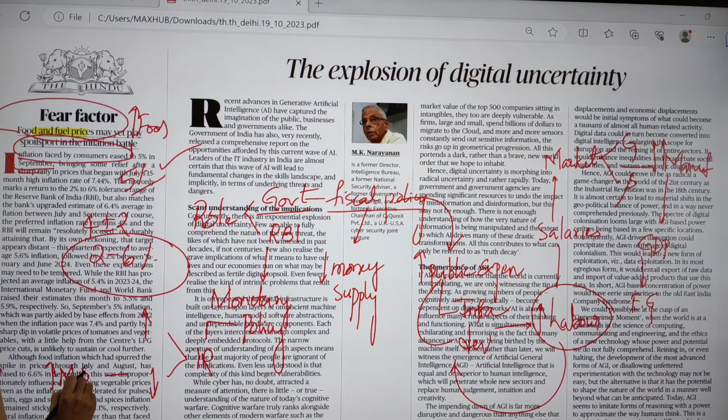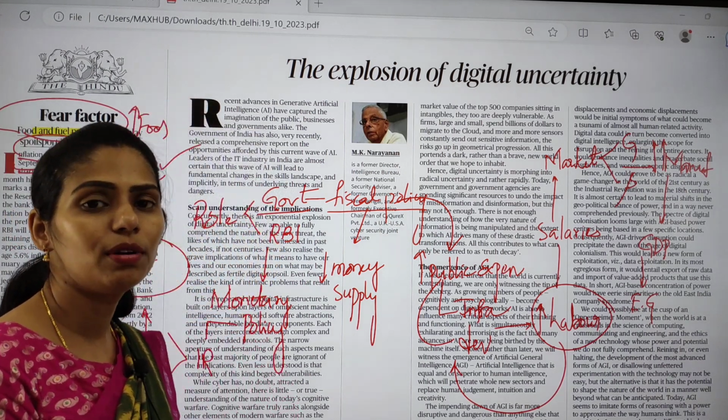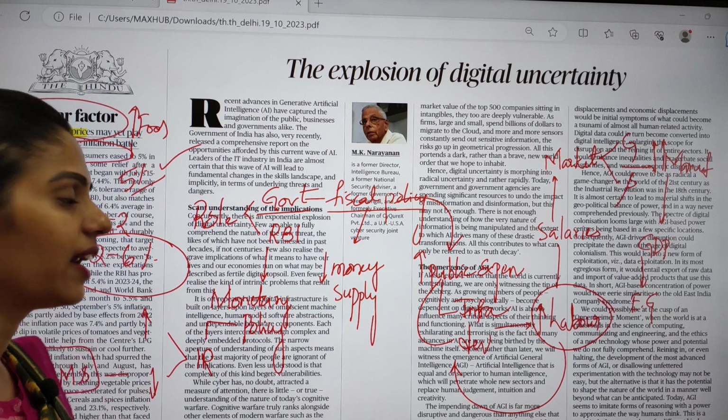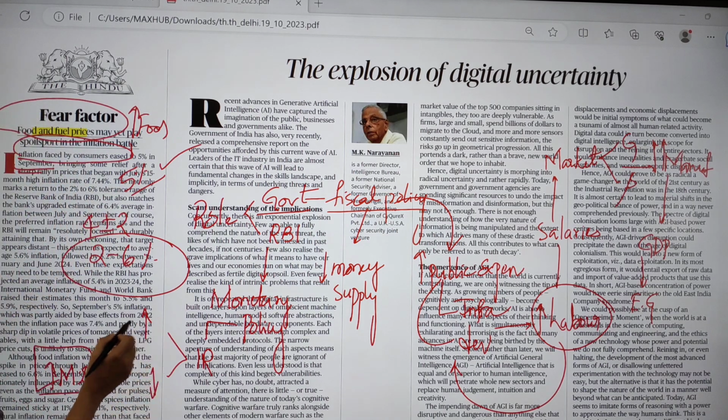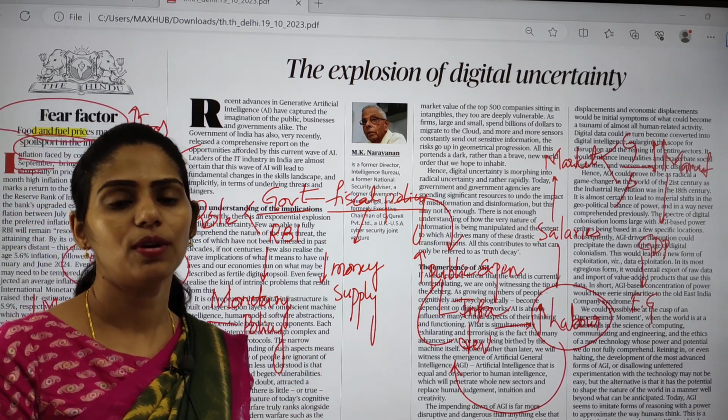Whenever there is decreased interest rate, money supply will be increased. That means banks will be giving more and more loans to people so that people will have money in their hands. Whenever RBI wants to limit or decrease the money supply in the market, it will increase interest rate. Okay, so this is monetary policy and this is fiscal policy.